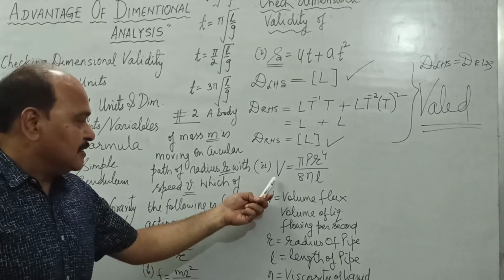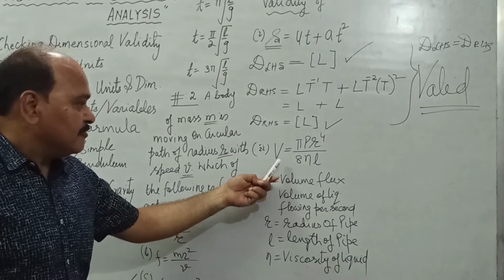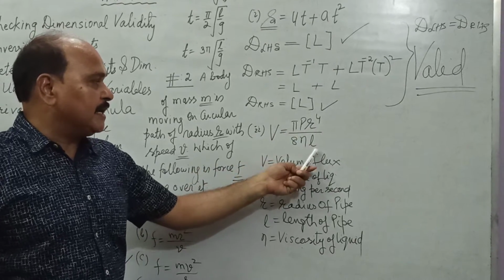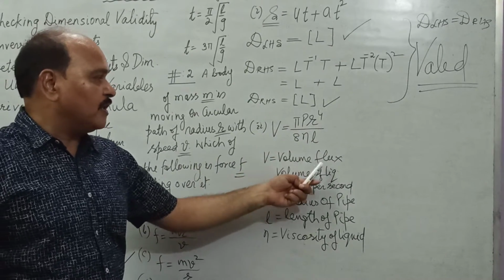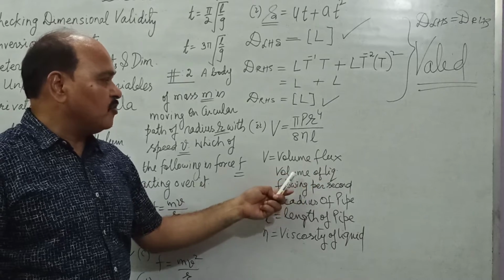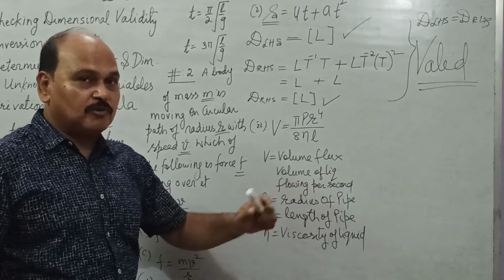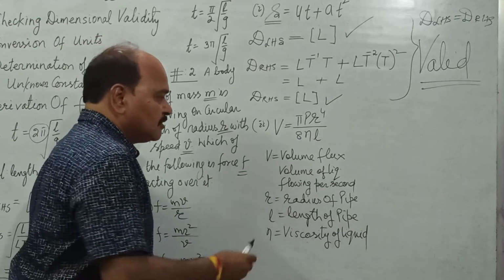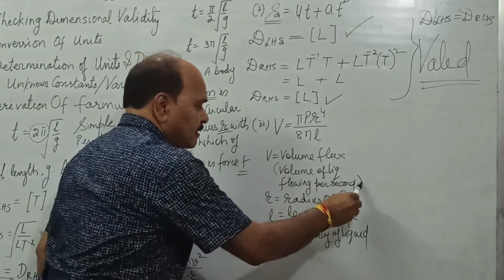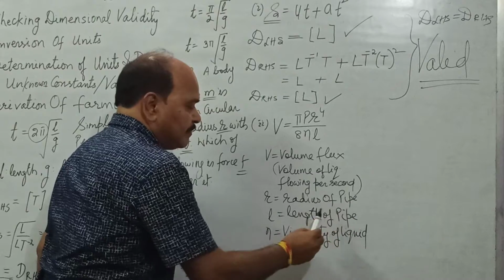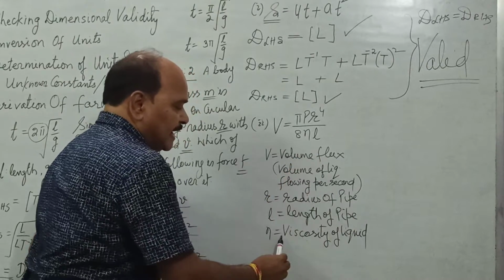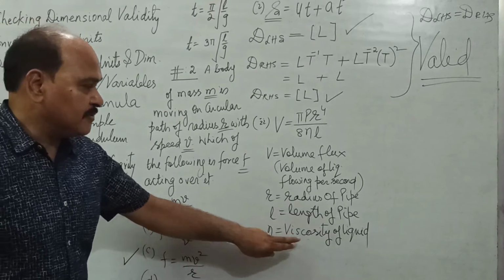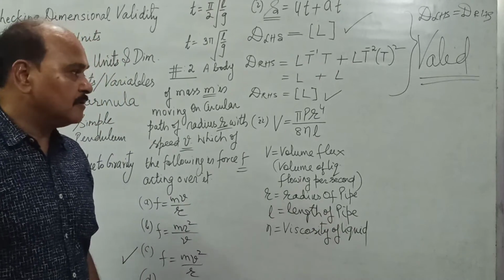Well, this is the last application of the day. V is equal to pi P r to the power 4 upon 8 eta L. V is volume flux. Volume flux means volume of liquid flowing per second through a pipe. R is the radius of the pipe, L is the length of the pipe, and eta, this is η, it is read as eta. Eta is the viscosity of the liquid.